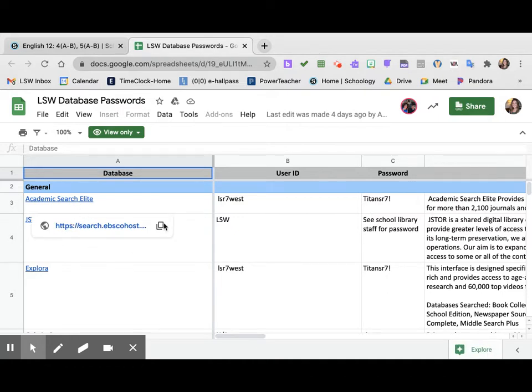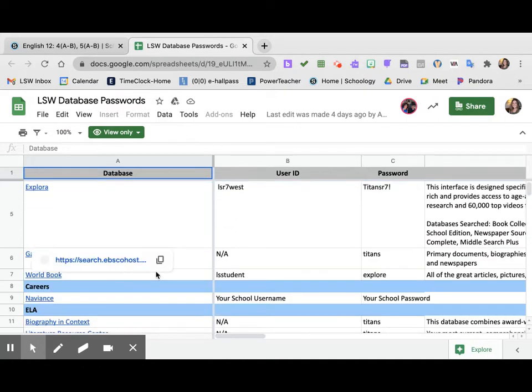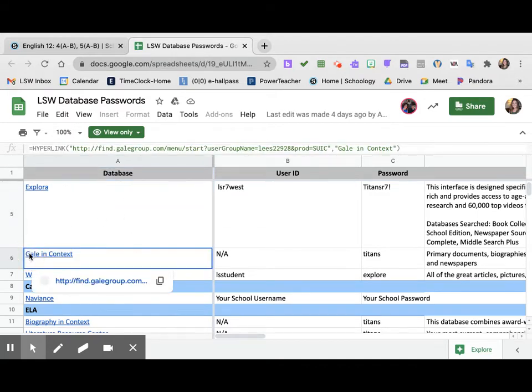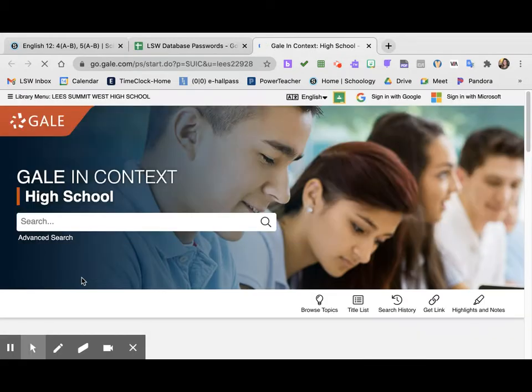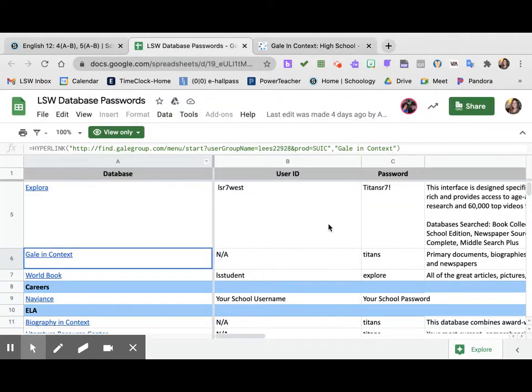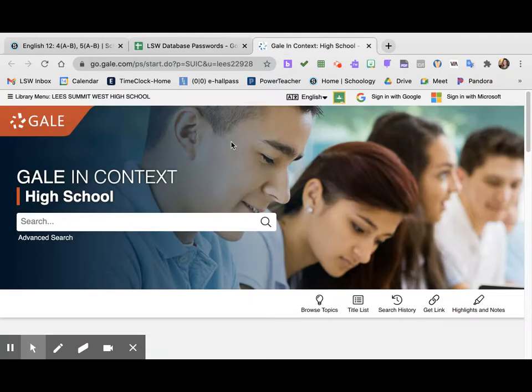So you could just go in here and access everything from here. And so this is pretty awesome. So what you can do is you can click on it and click here. And then the password for this particular suite, which I've already logged in once today, is Titans. When you get into there, it will ask you for a login from your school or institution, and you will just type Titans, all lowercase, in that and click go or login, and it will pull you into this particular topic.